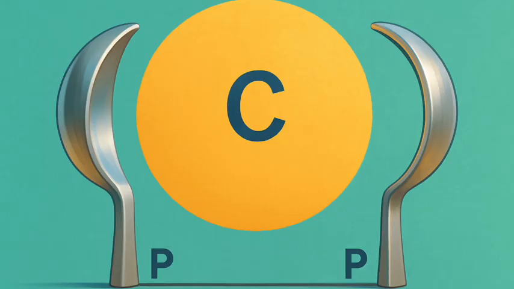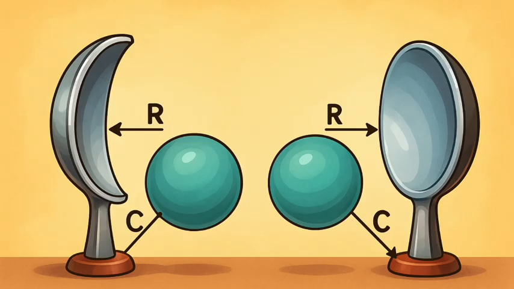Please note that the center of curvature is not a part of the mirror. It lies outside its reflecting surface. The center of curvature of a concave mirror lies in front of it. However, it lies behind the mirror in case of a convex mirror. You may note this in Fig. 9.2, A and B.